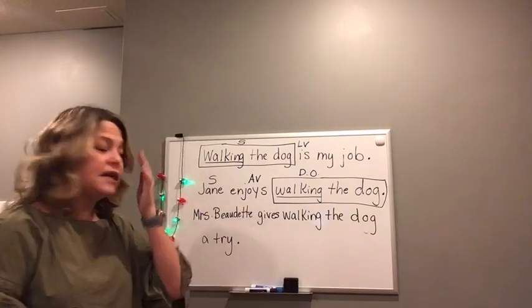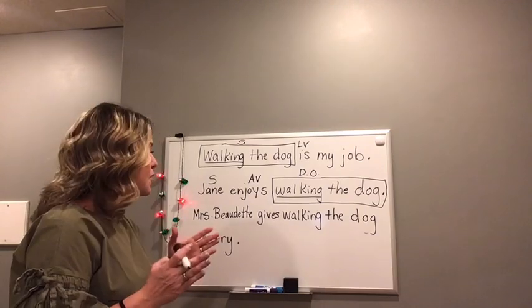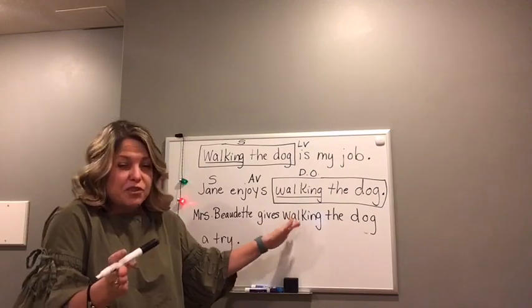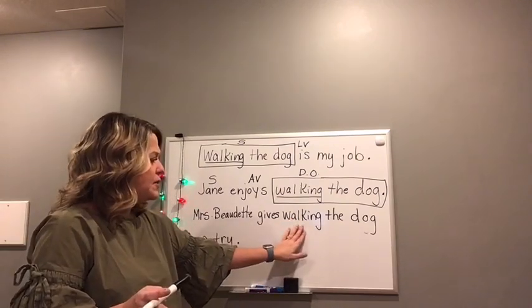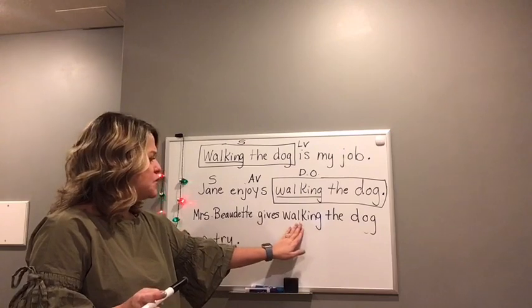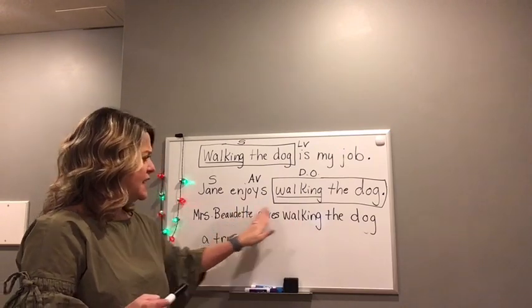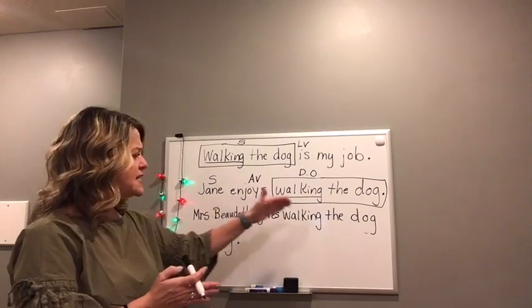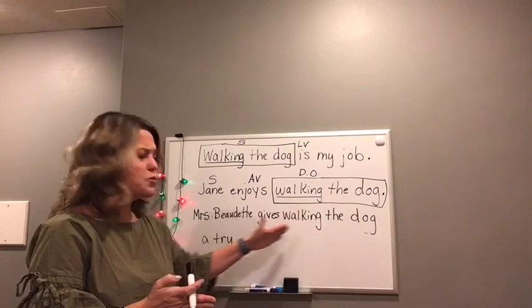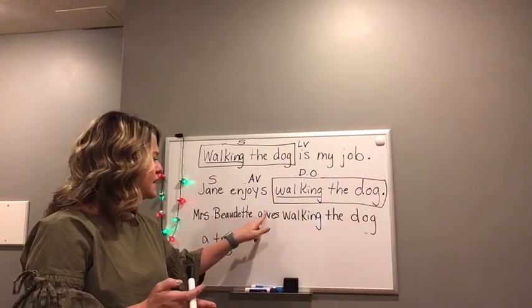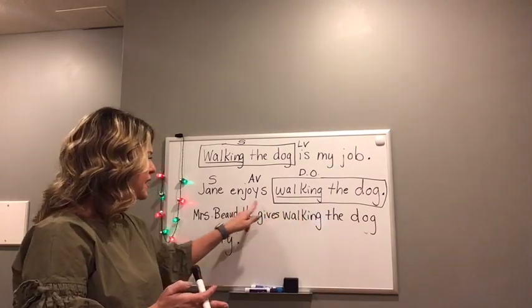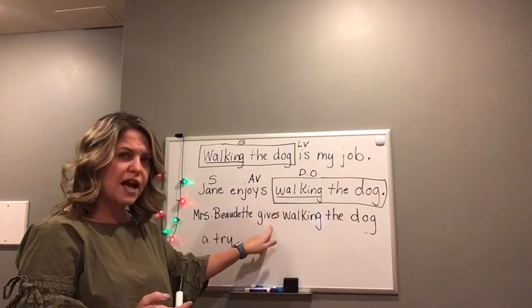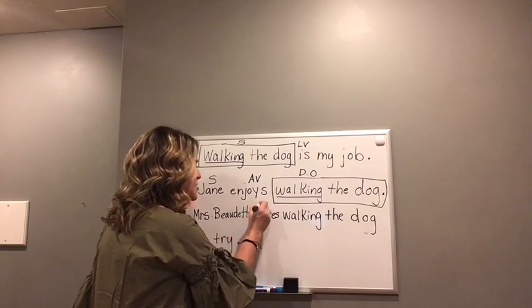Okay, so let's find the main verb in the sentence. Don't make the mistake of thinking walking is the main verb. Let's just say we thought it was. We would have to ask ourselves, who or what is walking? Mrs. Bodette is walking. Well, she could be walking, but it doesn't really make sense in the rest of the sentence because there's so much more going on here. What other action word or linking word could be our main verb? Gives. I can give. I think gives is the action verb.